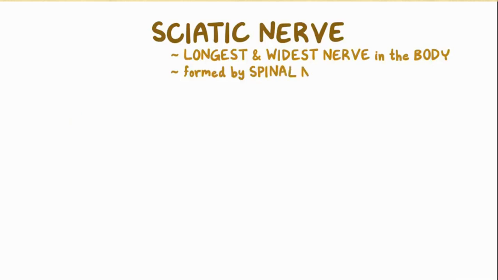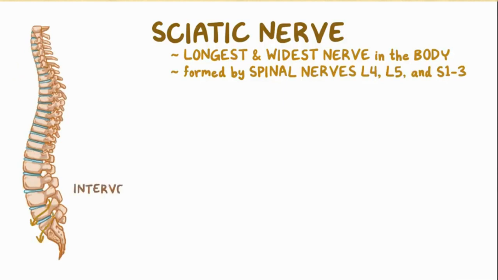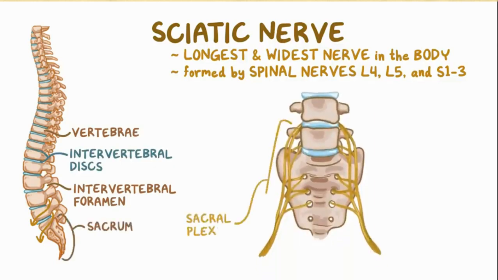It's formed by the spinal nerves L4, L5, and S1, 2, and 3, which leave the spinal canal through the intervertebral foramen, an opening located between the vertebrae and behind the intervertebral discs. These nerves travel to the area in front of the sacrum and join to make the sacral plexus.